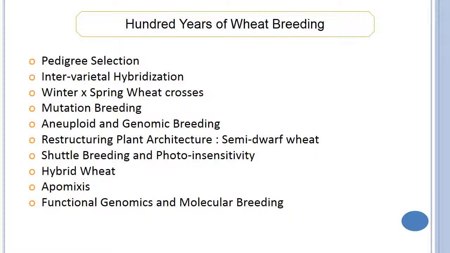Coming to the breeding methodologies: pedigree, intervarietal hybridization, winter into spring wheat crosses, mutation breeding, aneuploid and genomic breeding, restructuring plant architecture like semi-dwarf wheat, shuttle breeding and photoinsensitivity, hybrid wheat, apomixis, functional genomics and molecular genome breeding are the major wheat breeding aspects.